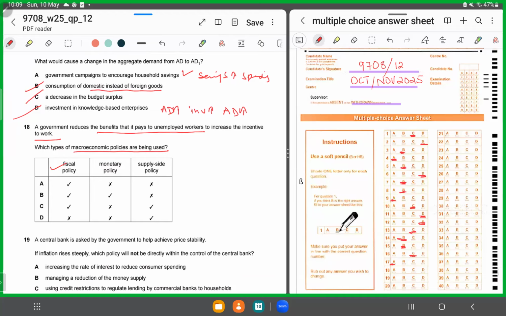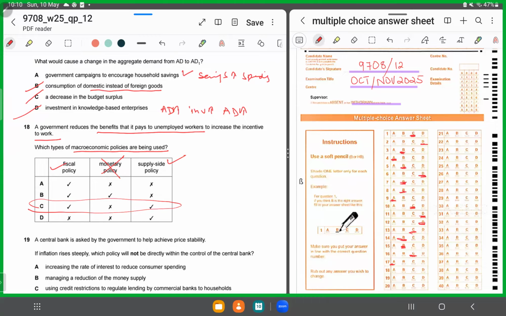It has nothing to do with money supply or interest rates, so monetary policy is not being talked about. Supply side policy, yes. Why? Because we aim to increase the output level. We aim to increase the productive potential of the economy. So we're talking about supply side policy and fiscal policy. We'll talk about option C.